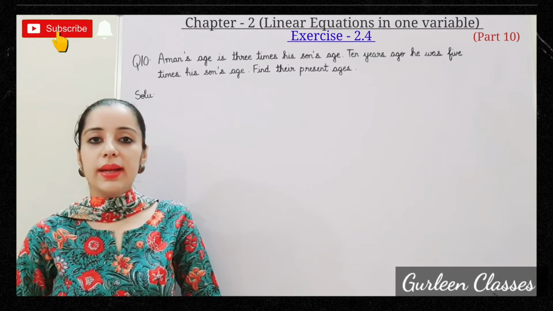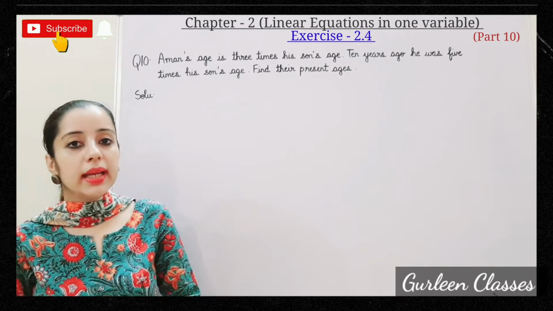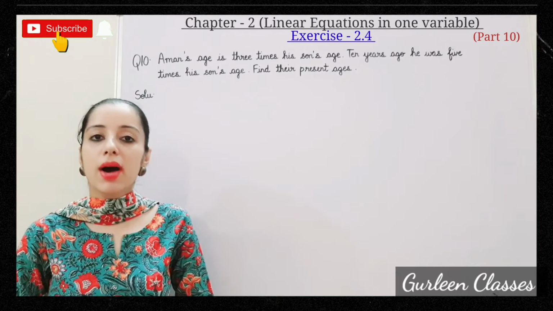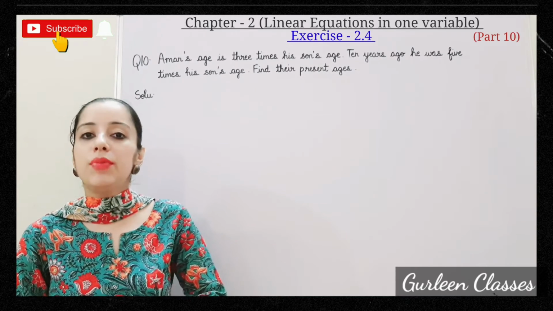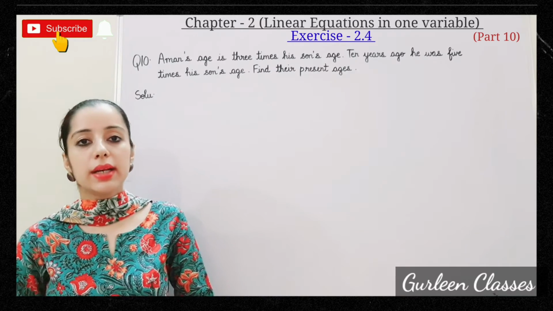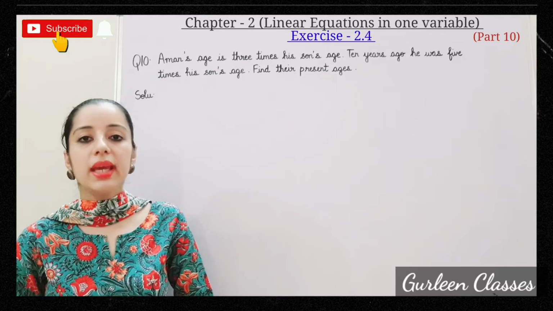Question number 10. Aman's age is 3 times his son's age. 10 years ago, he was 5 times his son's age. Find their present ages. We have to find out the present age of Aman and Aman's son. So let us assume the present age of Aman's son be x.